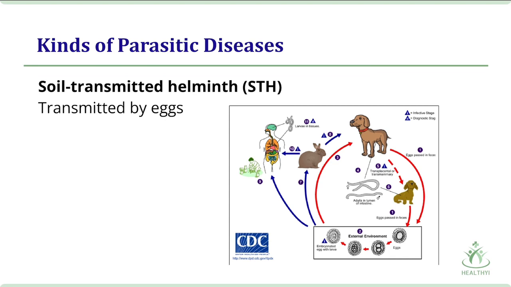This time, I'll explain kinds of parasitic diseases. Soil-transmitted helminth infections are among the most common infections worldwide. They are transmitted by eggs present in human feces, which in turn contaminate soil in areas where sanitation is poor. The main species that infect people are the roundworm, the whipworm, and the hookworms.